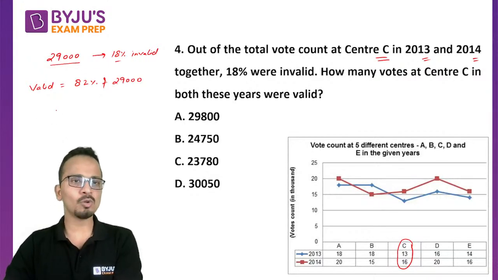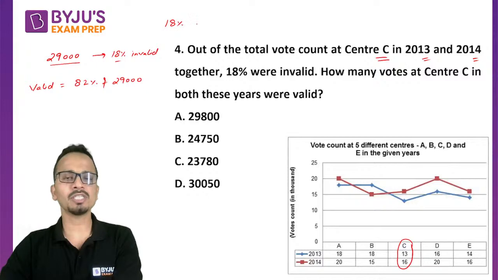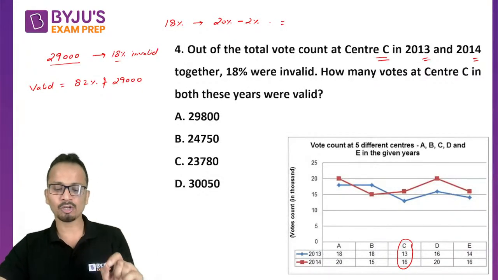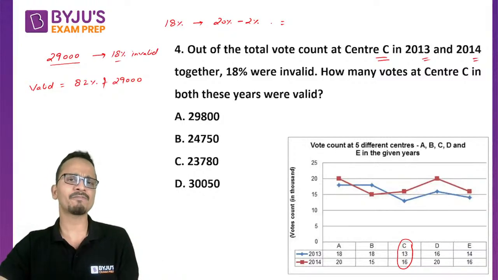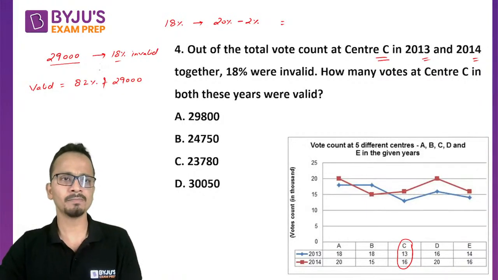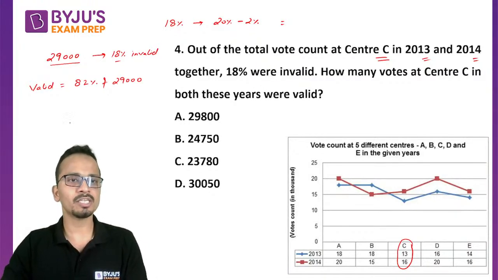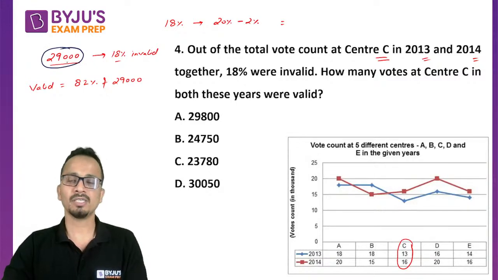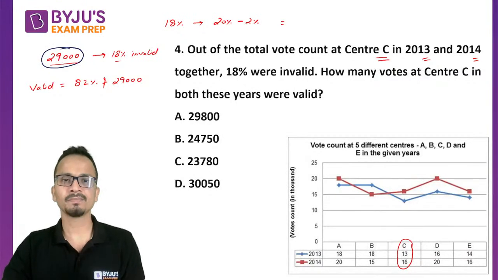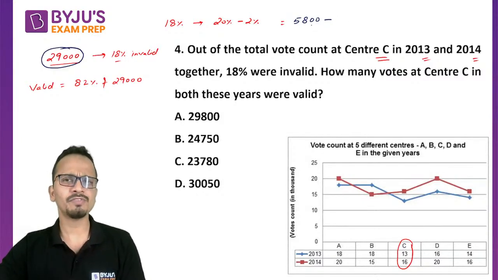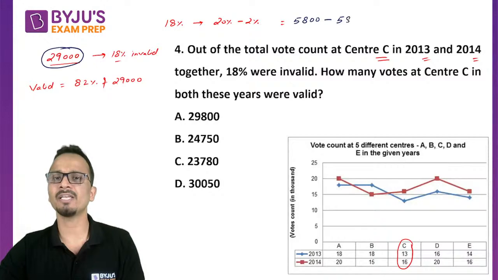All right, so I'll calculate 18%. To calculate 18%, what will I do? 20% minus 2%. I can do this orally, but I am writing all these calculations in front of you so that you can apply this type of calculation at the time of examination. Now, 20% minus 2%. So I'll calculate 20% of 29,000. 10% is 2,900, so 20% will be 5,800. So 5,800 will be 20% minus 2%. If 20% is 5,800, then 2% will be 580.